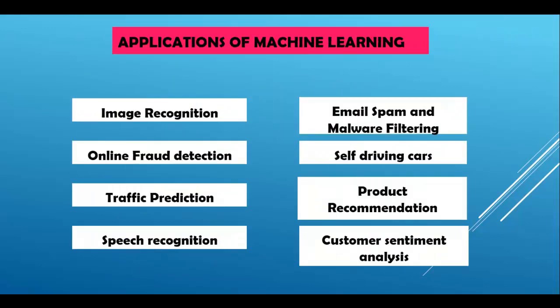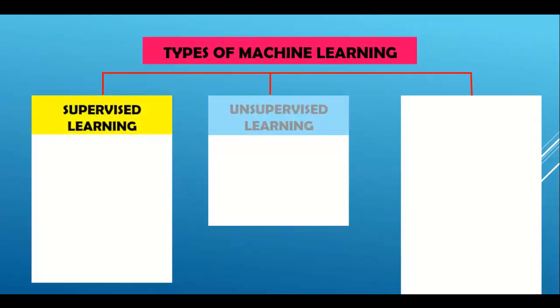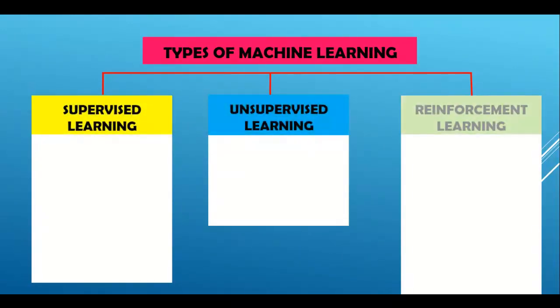So now here you can see some of the applications of machine learning, like image recognition, online fraud detection, traffic prediction, speech recognition, email spam and malware filtering, self-driving cars, product recommendation, customer sentiment analysis. So these are some of the applications of machine learning. Machine learning algorithms are broadly classified as supervised learning, unsupervised learning, and reinforcement learning.